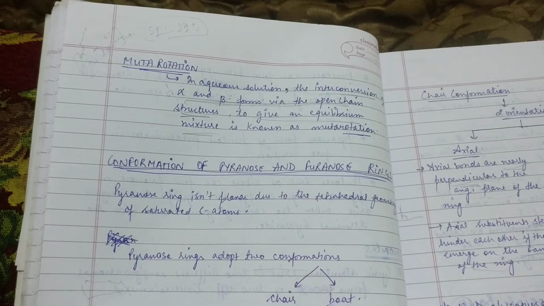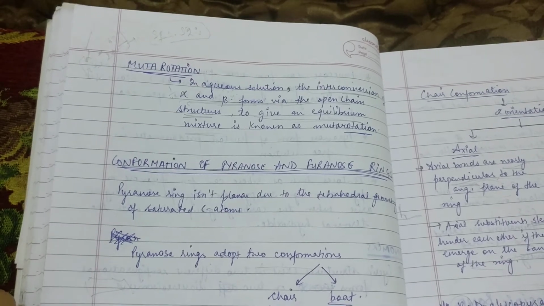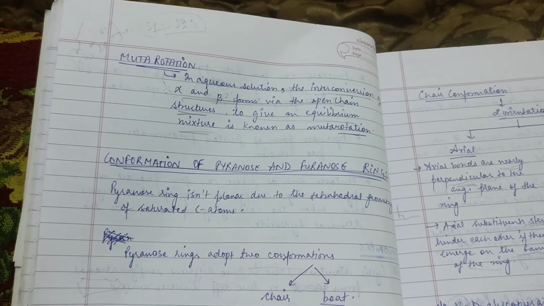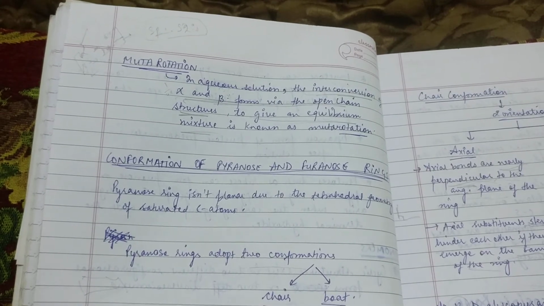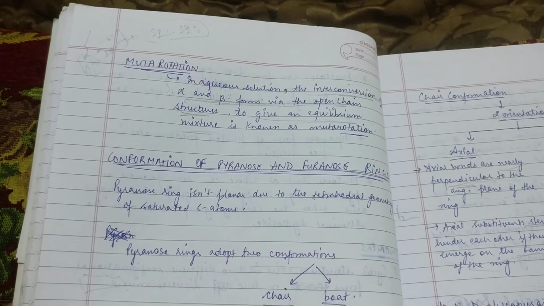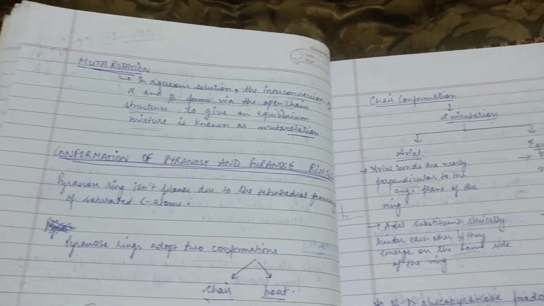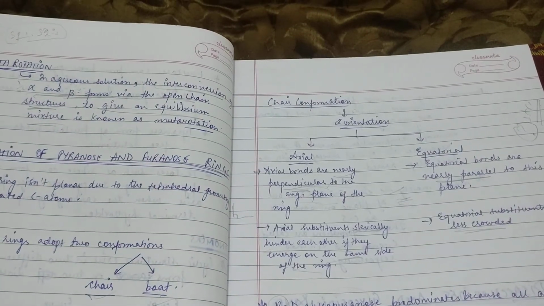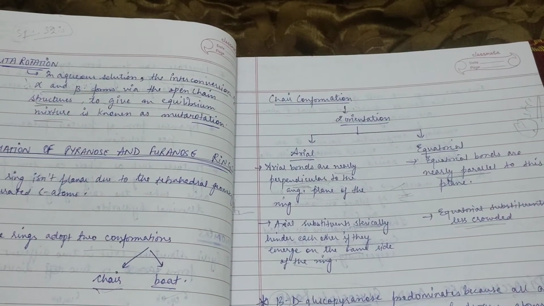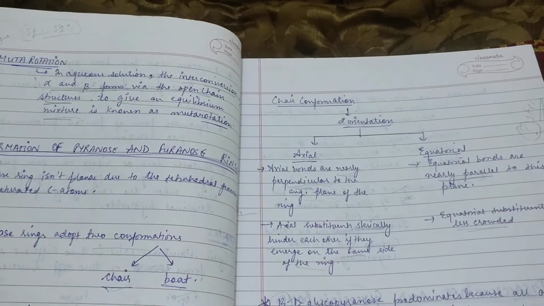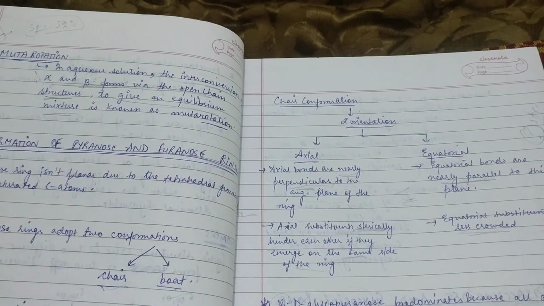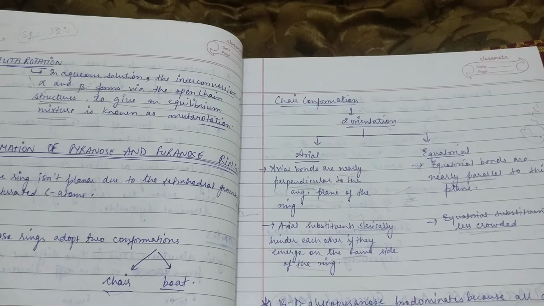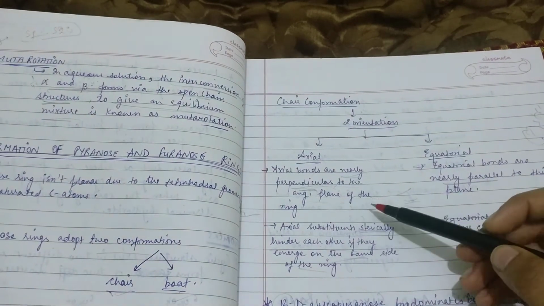Talking about the conformation of pyranose and furanose rings, the pyranose ring is not planar because of its tetrahedral geometry. The pyranose ring can adopt 2 conformations, either chair or boat. The chair conformation of the pyranose ring can occur in 2 orientations, either axial or equatorial. In axial orientation, the axial bonds are nearly perpendicular to the average plane of the ring.